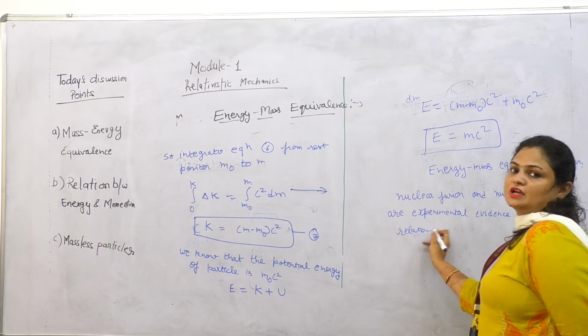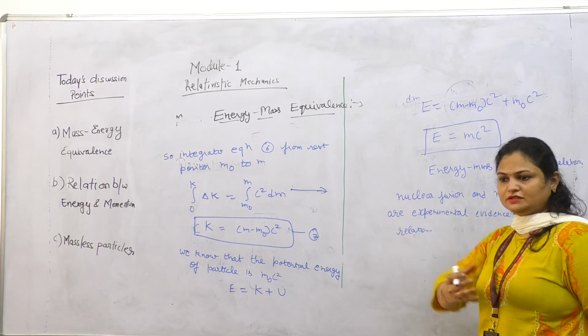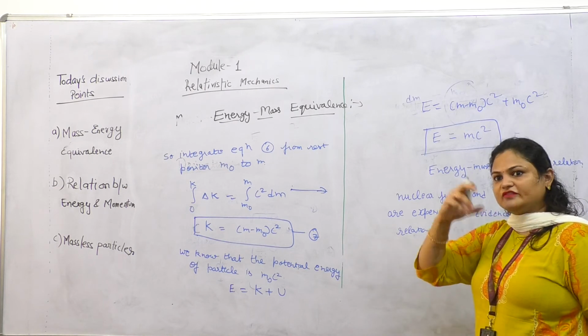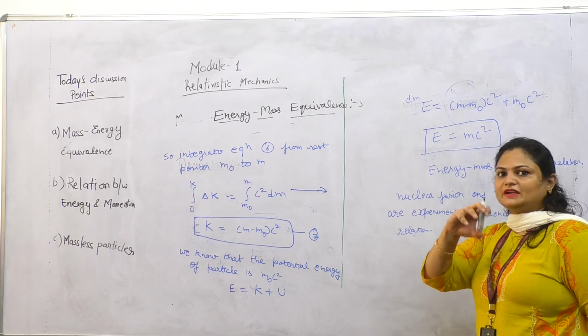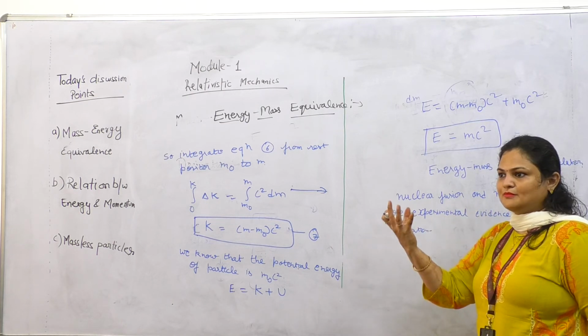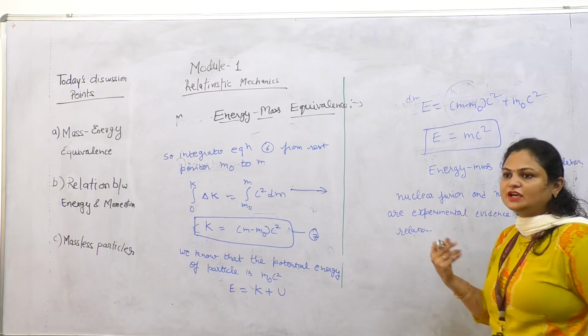That is the phenomenon of nuclear fusion. In nuclear fusion, the energy is converted into mass. Two particles combine and give a bigger particle having a mass. That is nuclear fusion, and then nuclear fission.